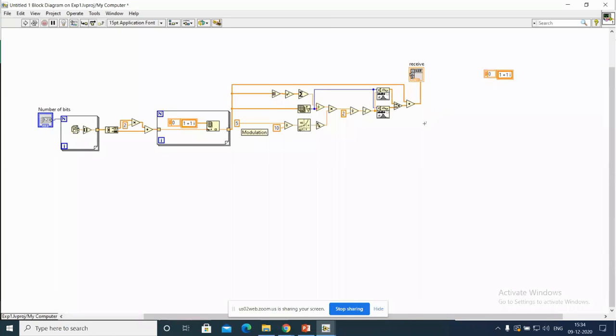Then look here, see, the maximum likelihood estimator works like this. For example, I got one symbol from here and I'm comparing it with all these symbols. How many symbols are there? 4 symbols.